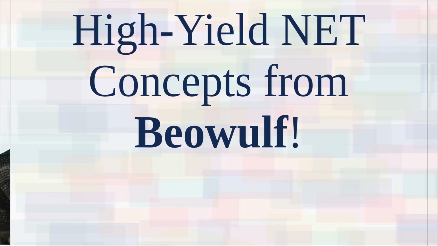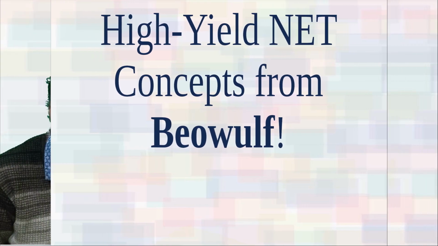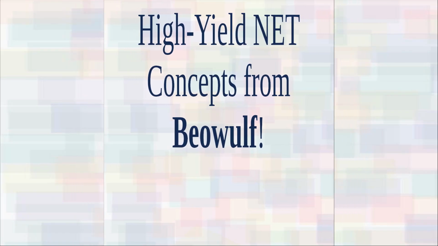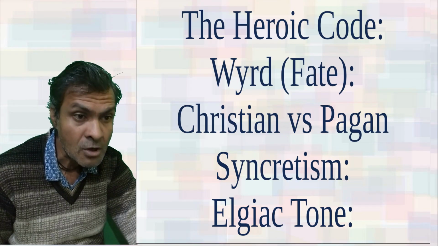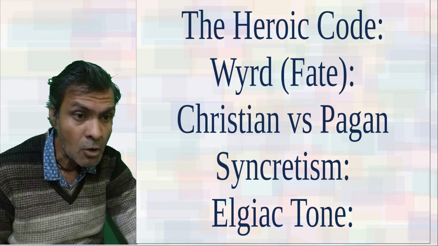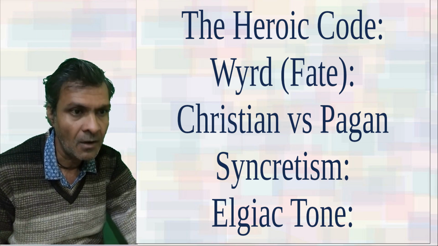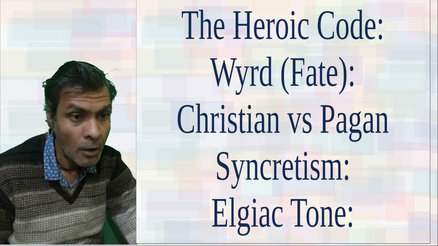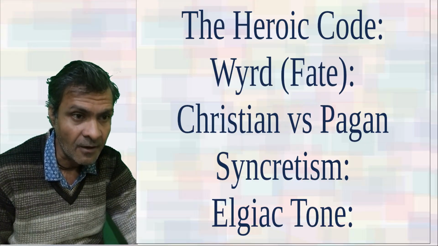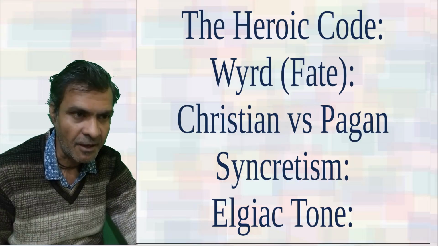Now let us decode the major concepts examiners love to test. The heroic code: the ethos of loyalty, comitatus, bravery, strength, and the pursuit of fame, lof. The hero's identity is built through action. Wyrd, fate: the Old English concept of fate. Heroes courageously accept their fate, their predetermined destiny.